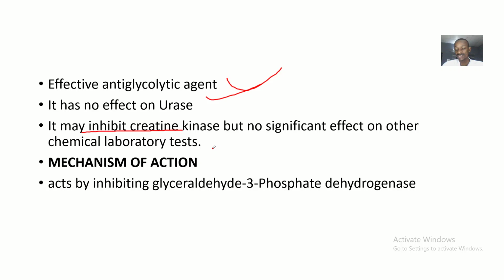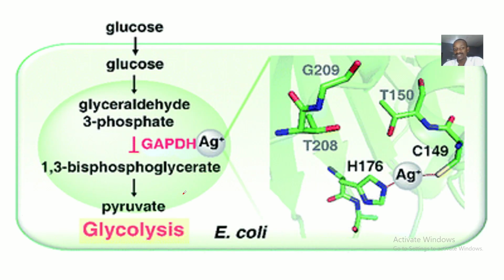So what is its mechanism of action? It acts by inhibiting glyceraldehyde 3-phosphate dehydrogenase, which is an important enzyme in the glycolytic pathway. When it inhibits this glyceraldehyde 3-phosphate dehydrogenase, the pathway for glycolysis will not be able to proceed, thereby preserving glucose.